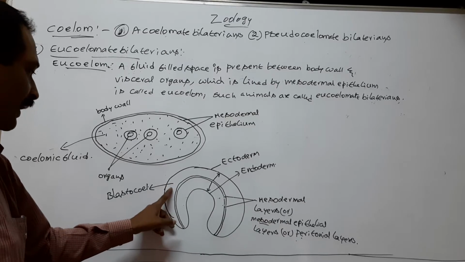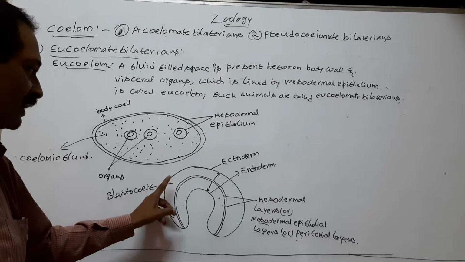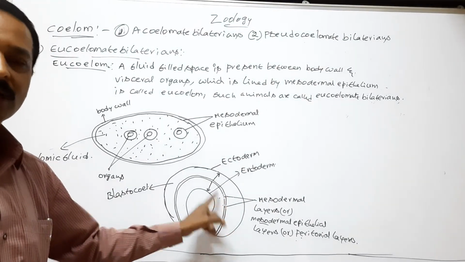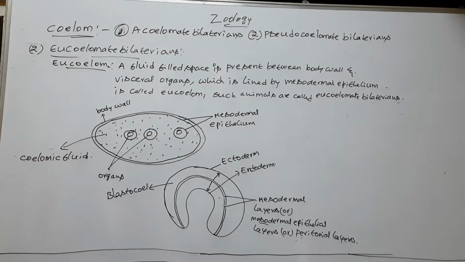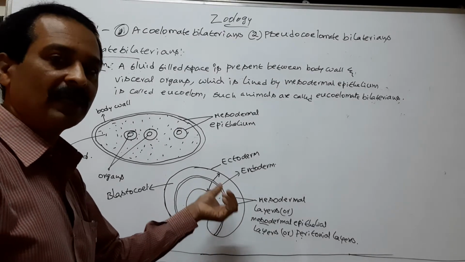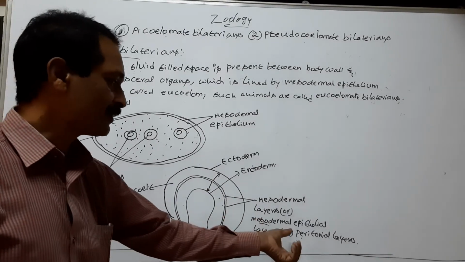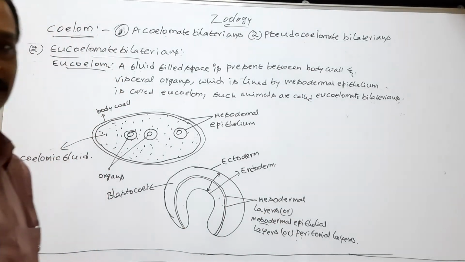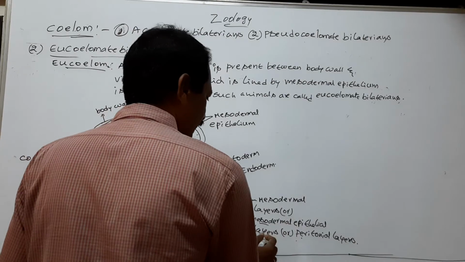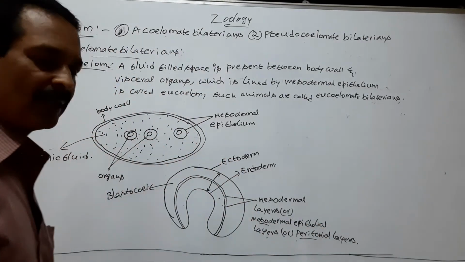The primary body cavity or blastocele is replaced by eucoelom or secondary body cavity. So, the secondary body cavity or eucoelom is developed from mesoderm. Here, mesodermal epithelial layers are also called peritoneal layers.